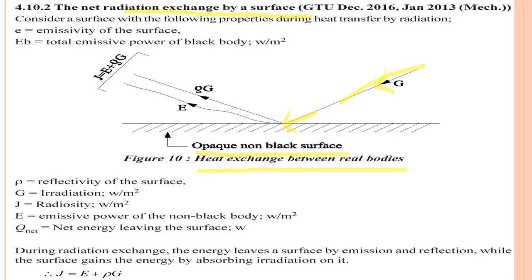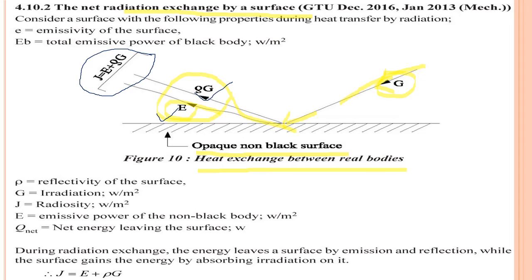When it is falling, there is a reflection, and the reflected portion is some amount of G, that is rho G, plus its own emissive power, E. So its own emissive power plus the reflected part of the energy is the radiosity J.